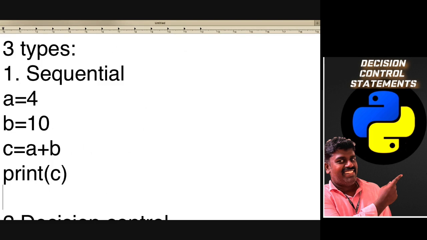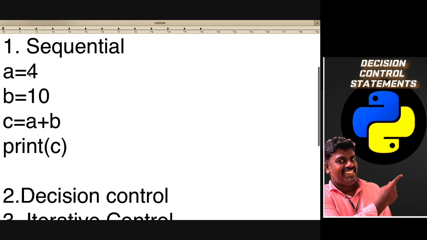The constant 4 is assigned to a, and the integer value 10 is assigned to b, and then we give an assignment operation a plus b. So 4 and 10 will be added and stored into another variable c, and then we print the value of c. So automatically 14 will be printed. Got my point, right? So this is a sequential flow of control.